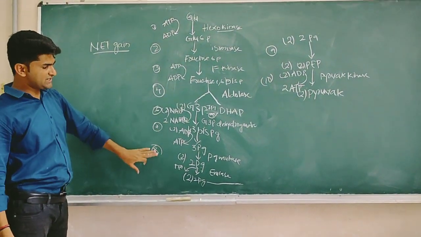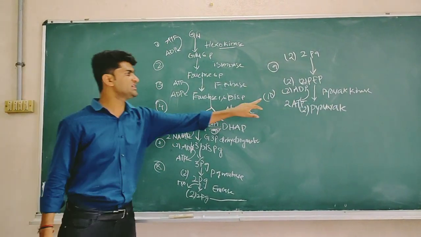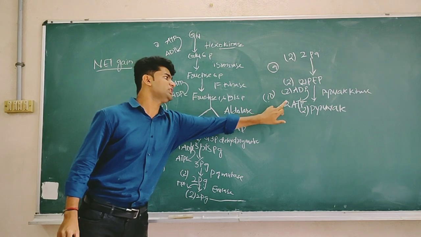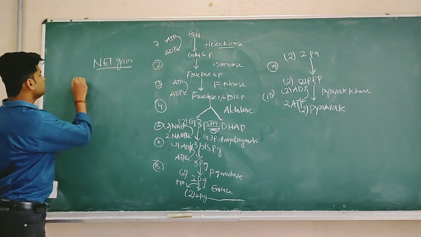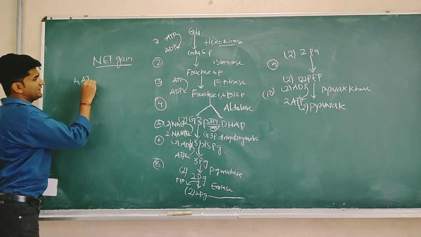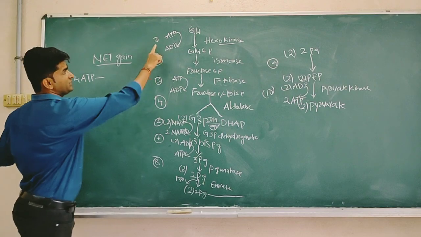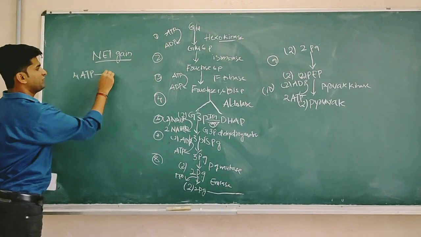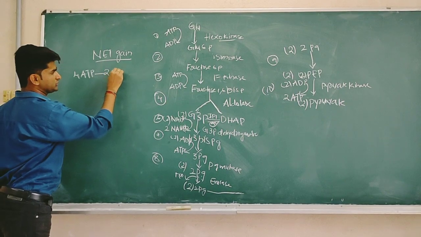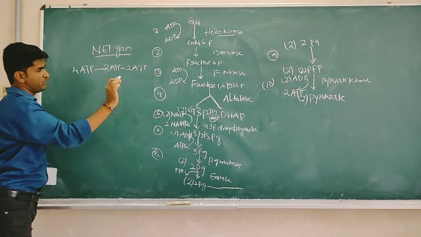In the dephosphorylation reactions, the 7th step, dephosphorylation 1, and the 10th step, dephosphorylation 2, 2 molecules of ATP are produced in each. Finally, 4 molecules of ATP have been produced, and 2 molecules of ATP were utilized in phosphorylation 1 and phosphorylation 3. So 4 minus 2, 2 molecules of ATP remain.